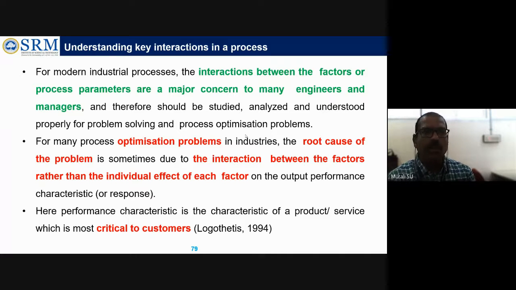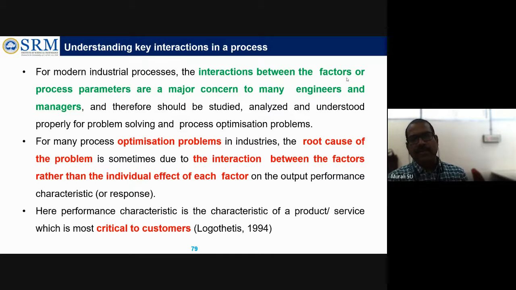Okay, so what is the main purpose of optimization? To improve the performance of any system, and also to reduce the cost involved and the time associated with that process. We want to reduce the cost and time, but performance should be improved, right? So that is the purpose for which we do process analysis and optimization. That is what is explained.